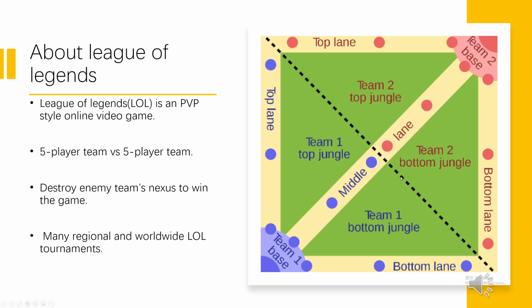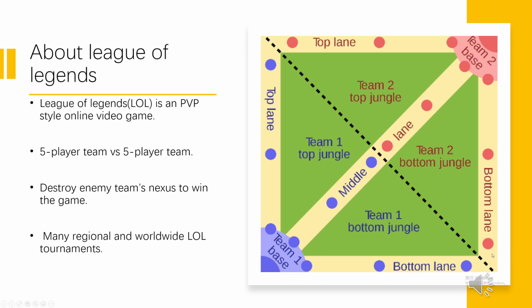About League of Legends. League of Legends is a multiplayer online video game developed and published by Riot Games for Microsoft Windows and Mac OS. In this game, players control characters called champions, who each have a set of unique abilities. In a match, two teams of 5 players compete to destroy the enemy's nexus, which is guarded by the enemy team and many turrets. Each team aims to defend its own structures and destroy the other team's structures.